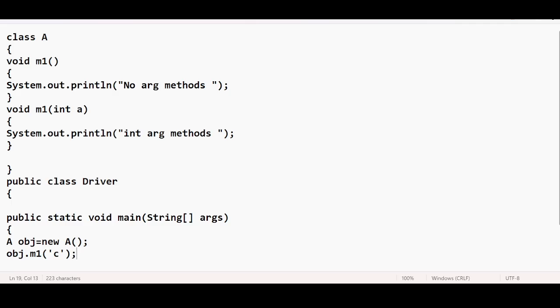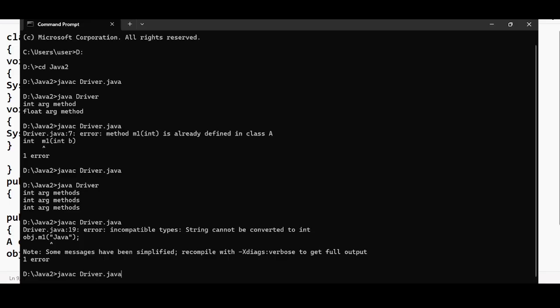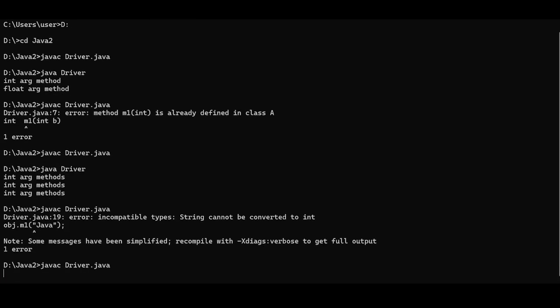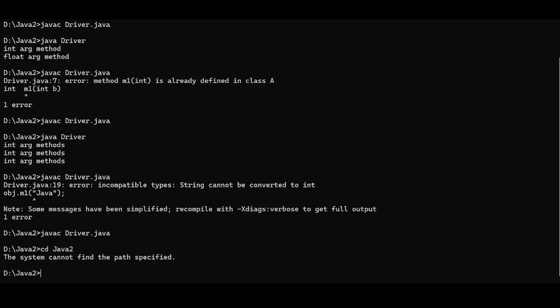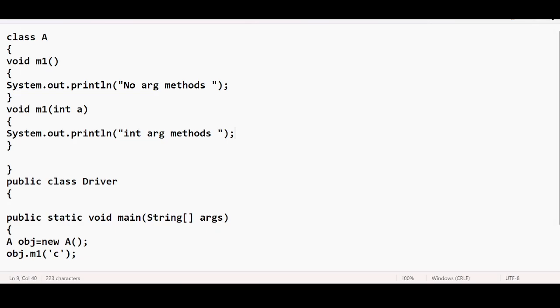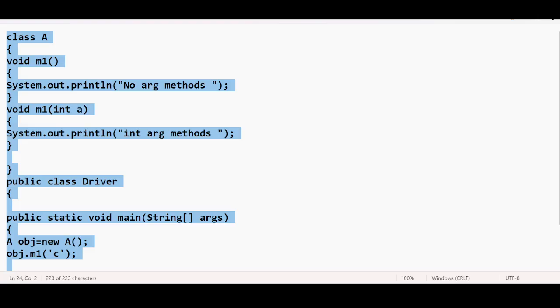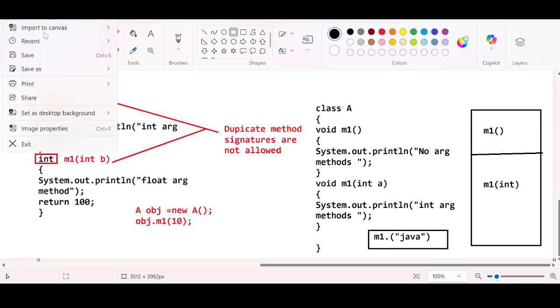Why not the no argument method? Okay, good. The answer is correct only. The output is going to be what? Int argument method. Okay, this is one of the popular interview questions. I will tell you why it is the int argument method. Okay, now focus here.